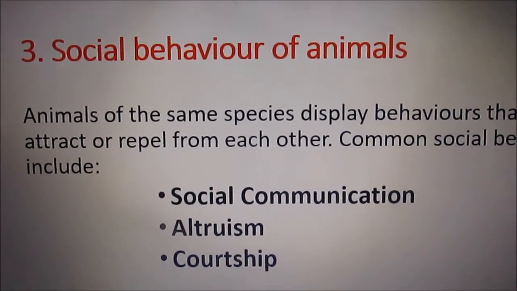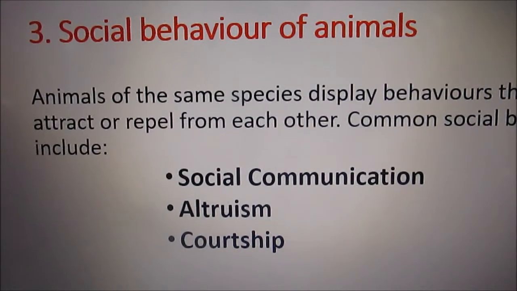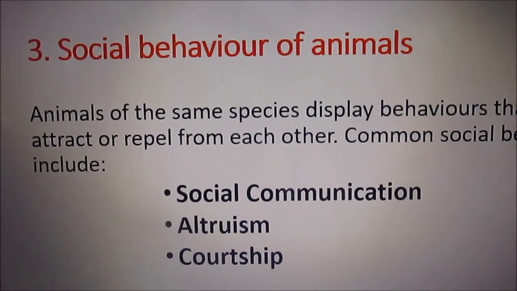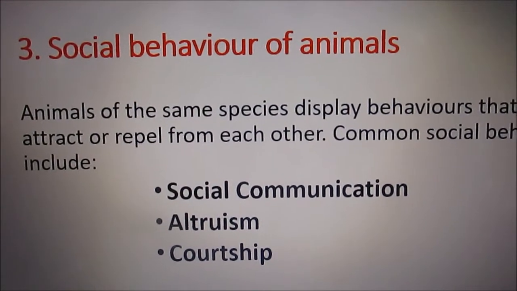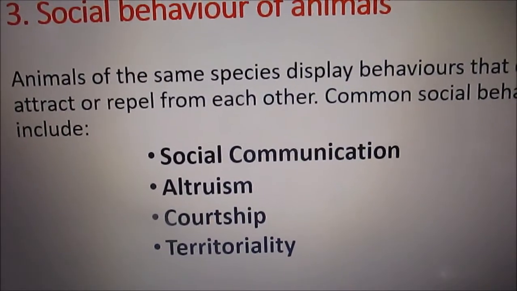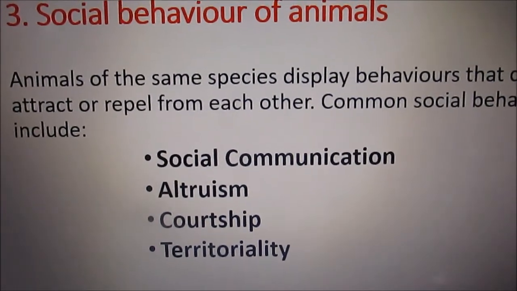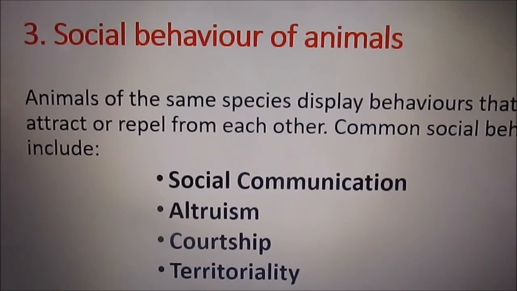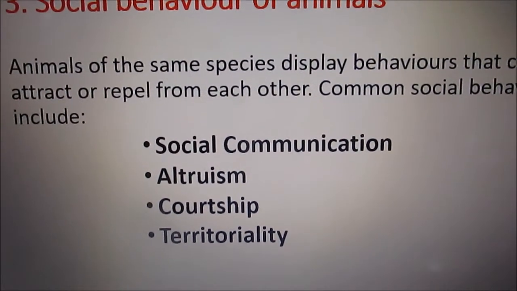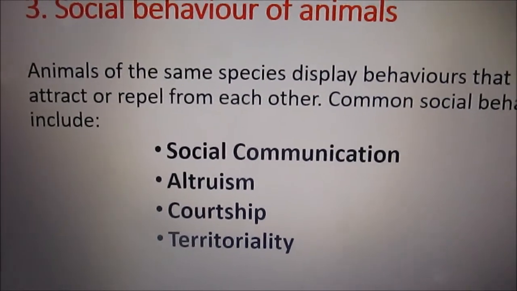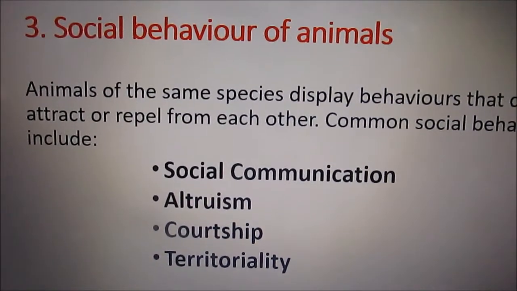We can also find another social behavior, we call it courtship. There they show that they are ready for mating. We have also what we call territoriality. It is when the animal wants to show this is the area which belongs to it. If a dog is living in a given fence, that is its area.